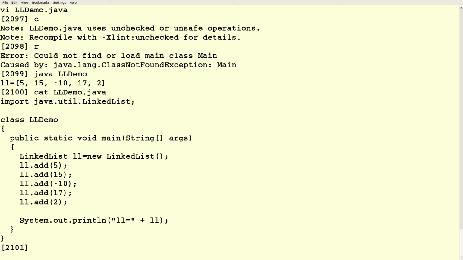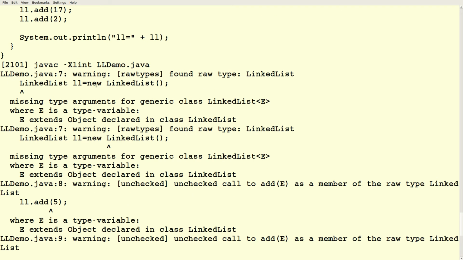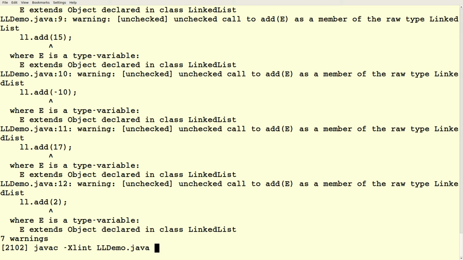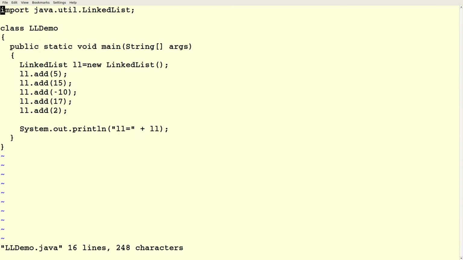If we want to see all of those details, we can say something like javac -Xlint and the name of the file we want to compile, and it will give us some more information. So we got 7 warnings here, starting with raw types: found raw type LinkedList, missing type argument for generic class LinkedList<E>, where E is a type variable, E extends Object, declared in class List. So this goes on and on, right? We got 38 lines of error messages there. But it's all basically telling us the same thing.